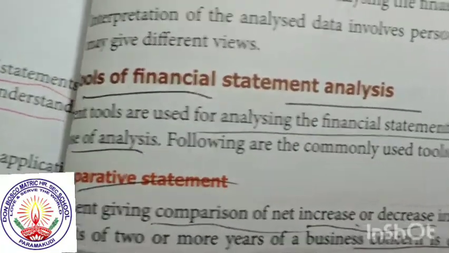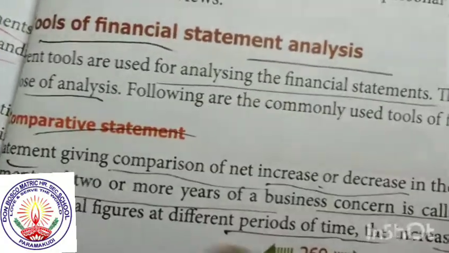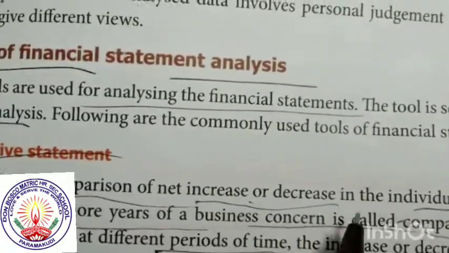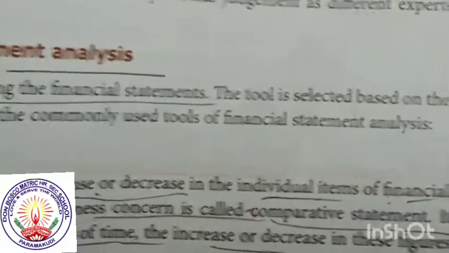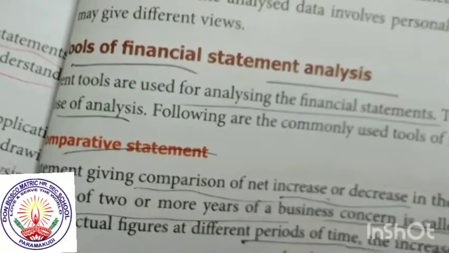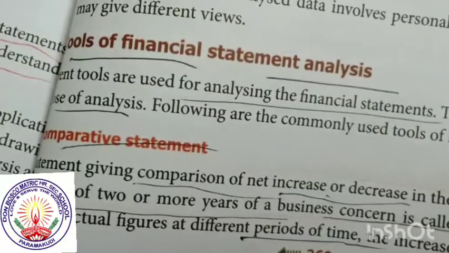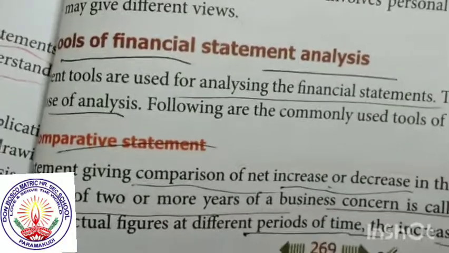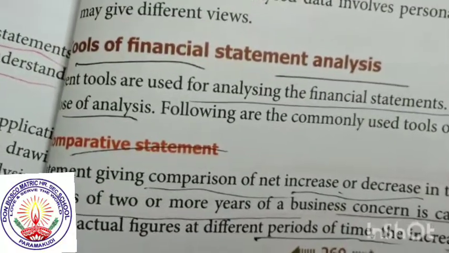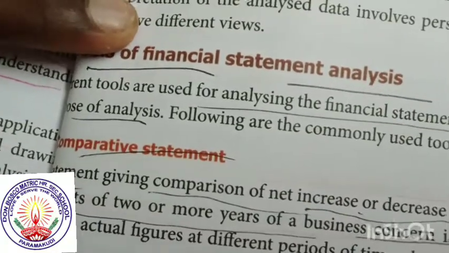Now the first concept: what do we mean by comparative statement? The comparative statement shows the net increase or decrease of individual items. You compare this year and the previous year, comparing the increase or decrease of assets. Compare means comparing one year to another year, the increase or decrease of individual items each and every year.